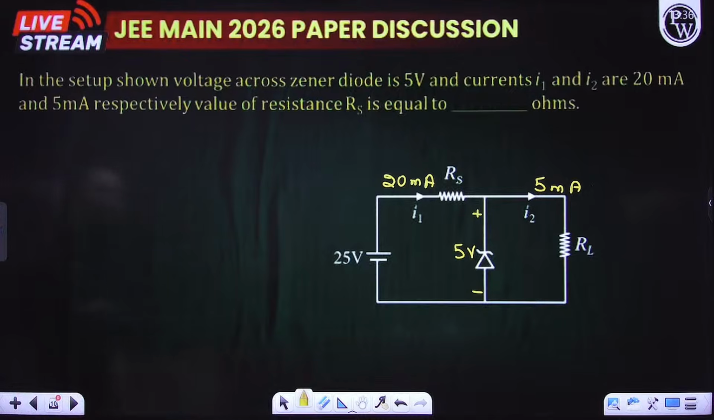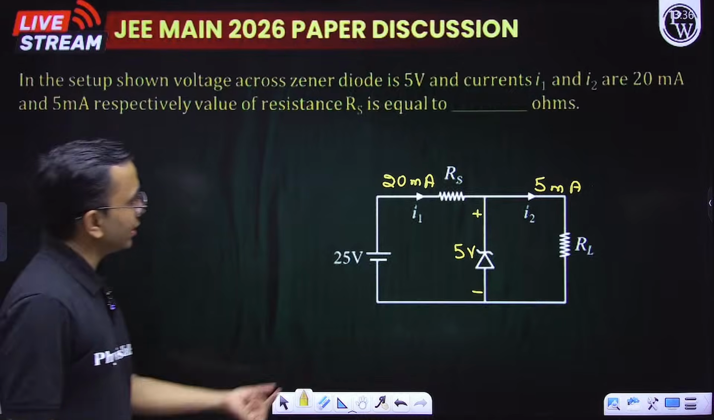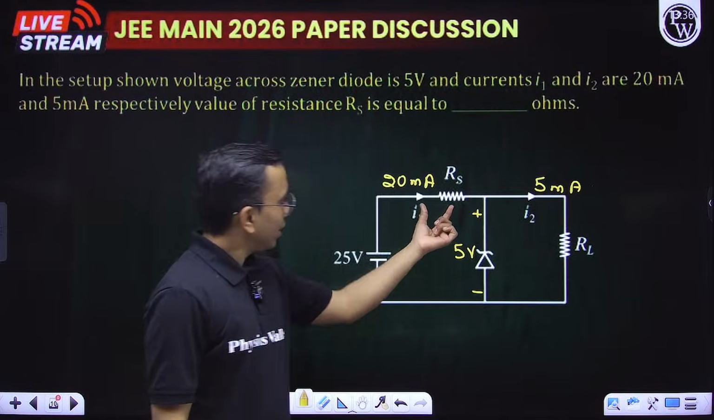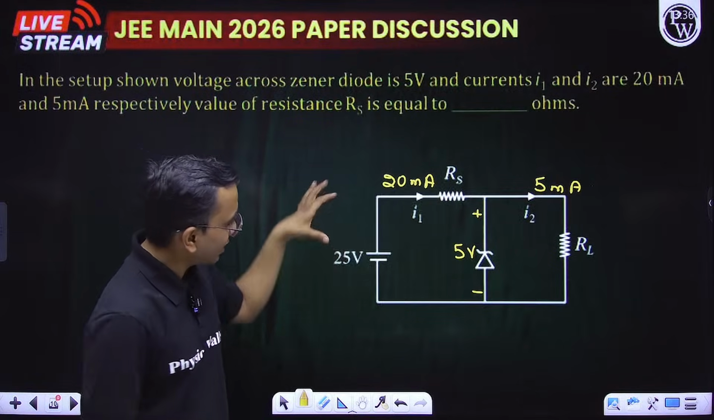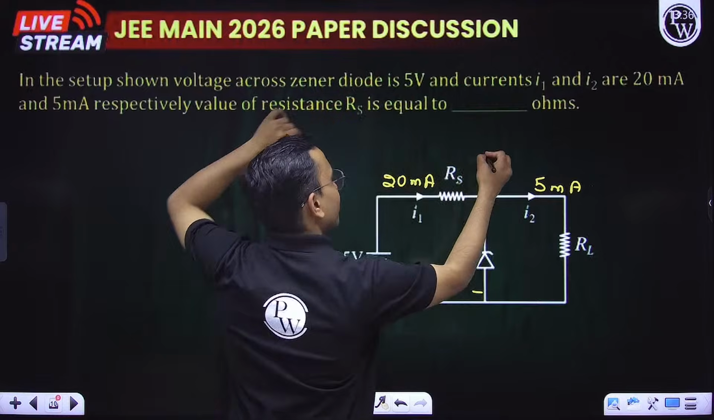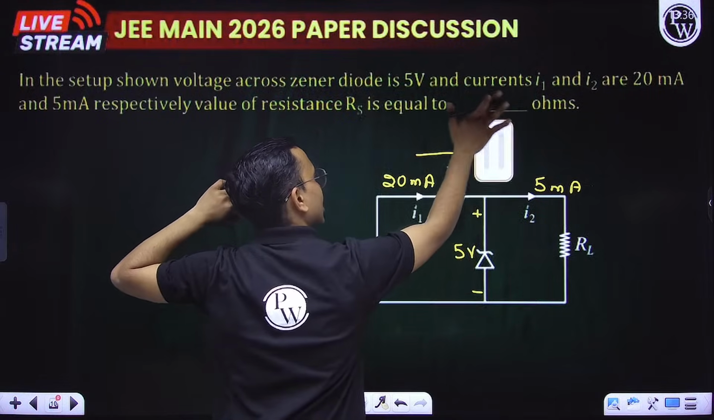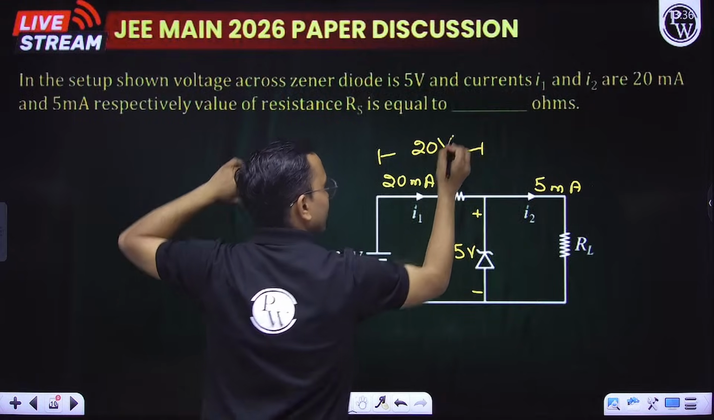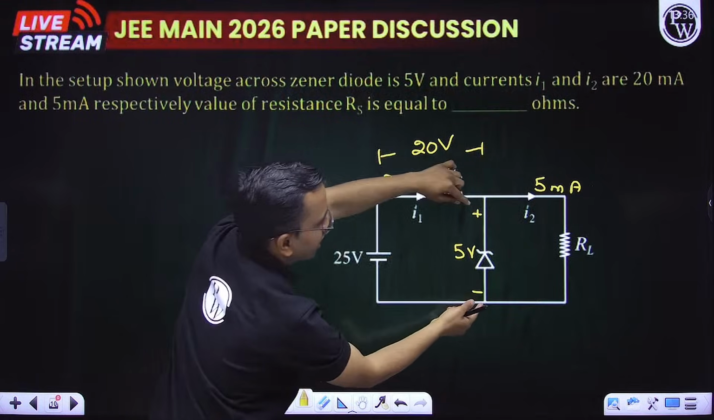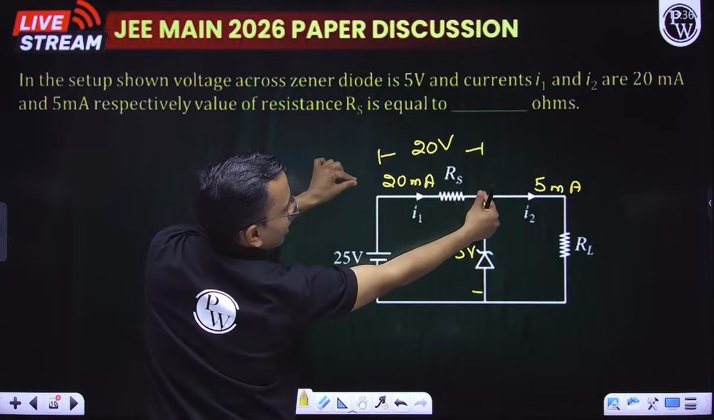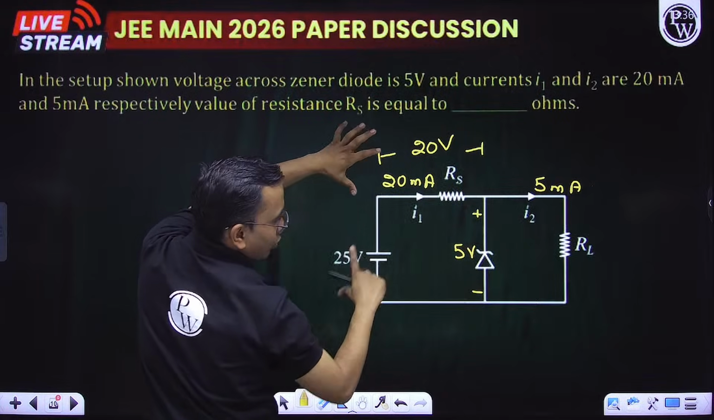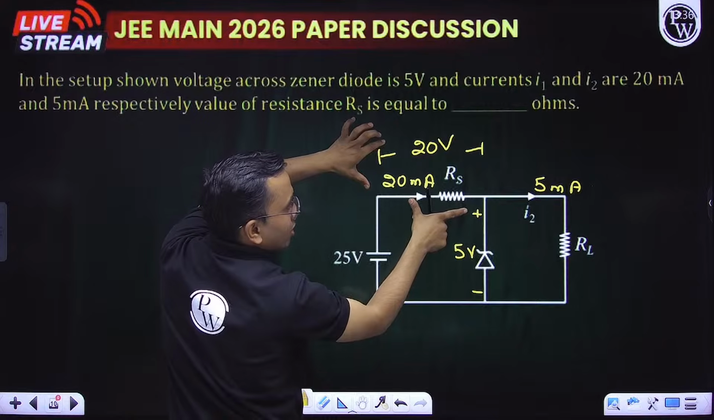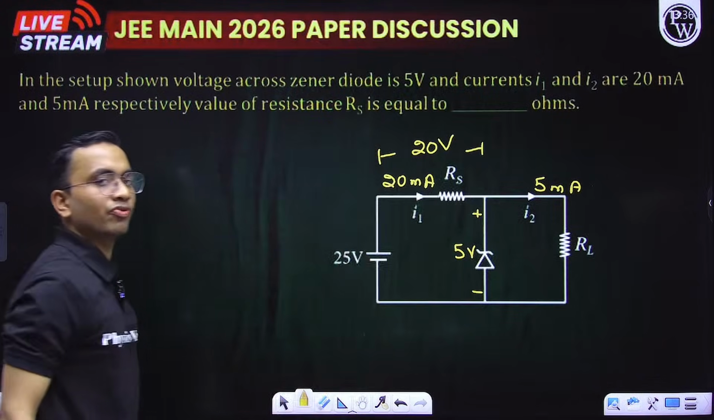Respectively, the value of resistance Rs is equal to, I need this Rs. Do I know the potential across this Rs? Yes. This is 25, this is 5. It means across this, how much is the potential? 20. If you move in this loop, this is 5. Here it was 25, so this is remaining 20. 20 plus 5 is total 25. So 20 volt across this resistance, current across this resistance is 20 milliampere.